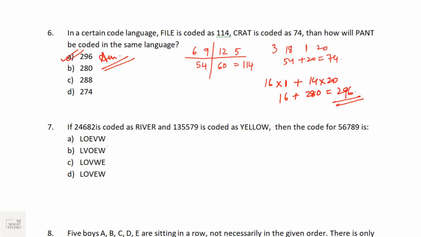The 7th question: if 24682 is coded as river, 1 2 3 4 5 1 2 3 4 5, and this one is yellow, then what is the code for 5 6 7 8 9? I think this is the positional code. 5 5 5 yellow. Okay, so it should start with L. Then 6, we are getting 6 as third position, that is V. 7 is the second last position, that is O. 8 is the first one, that is E. And 9 is the last one, the second one. L, V, O, E, W. Option B fits in.